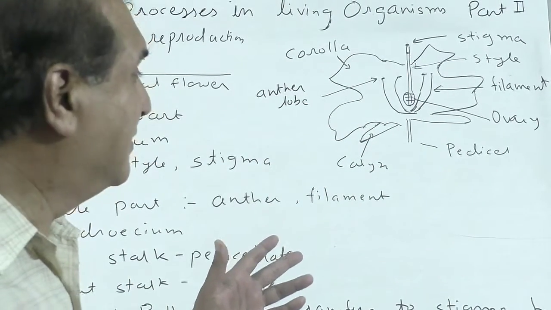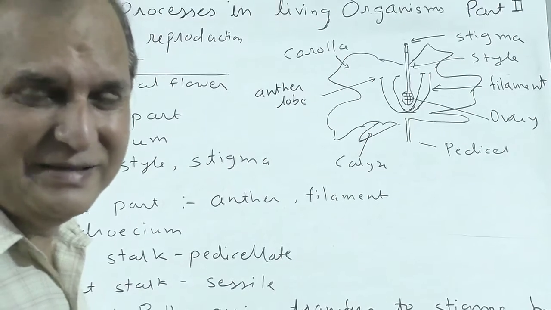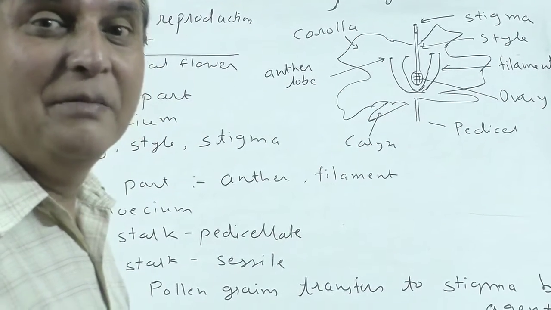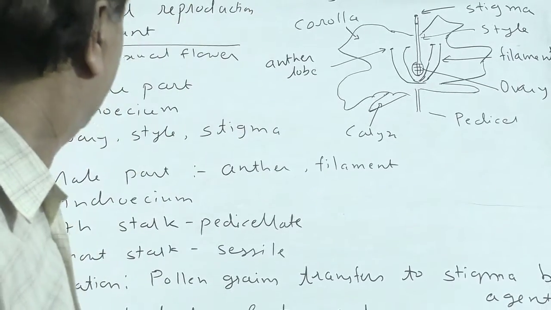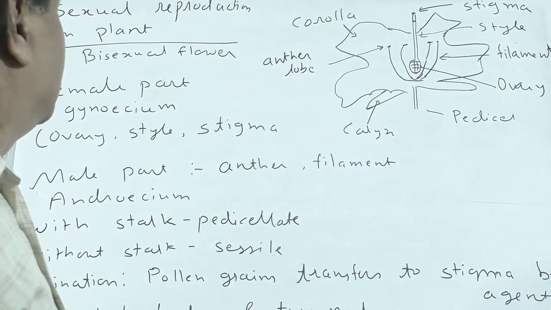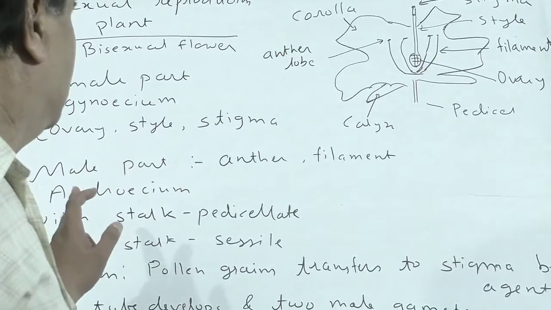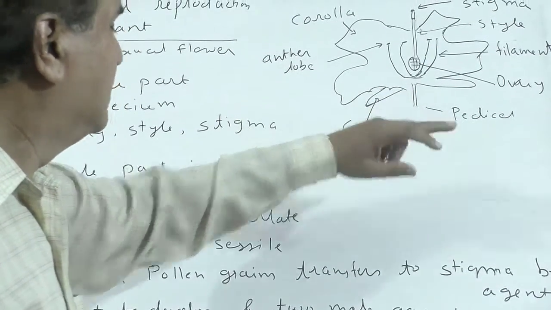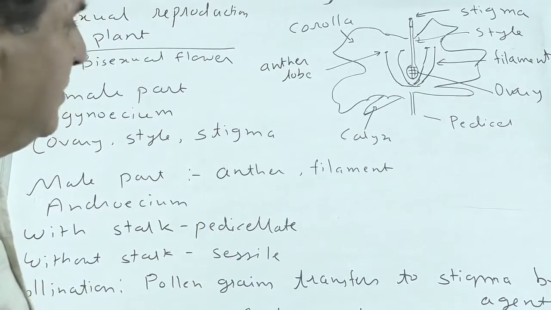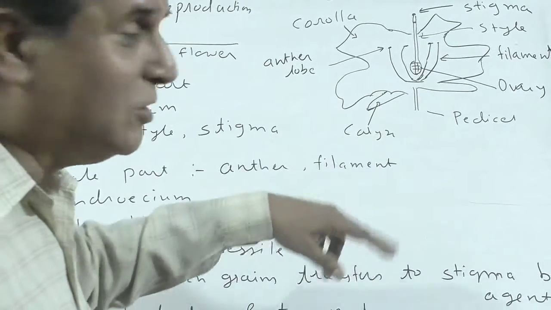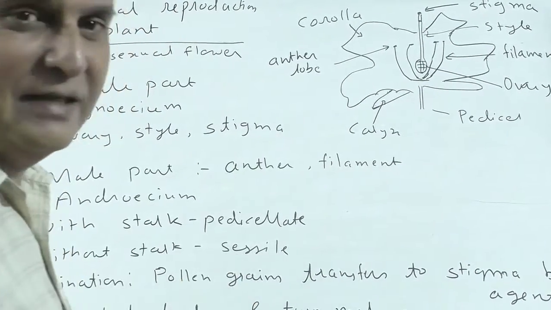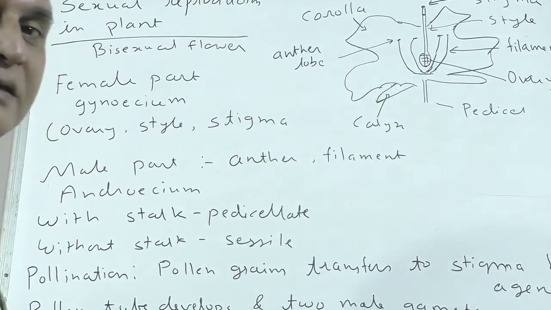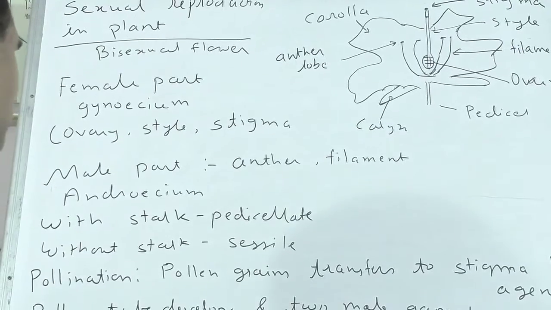This is a flower, hibiscus, you might have seen. Some flowers are with a stalk, they are pedicellate. Some flowers are without a stalk, they are sessile. You have studied this difference in the classification of plants.